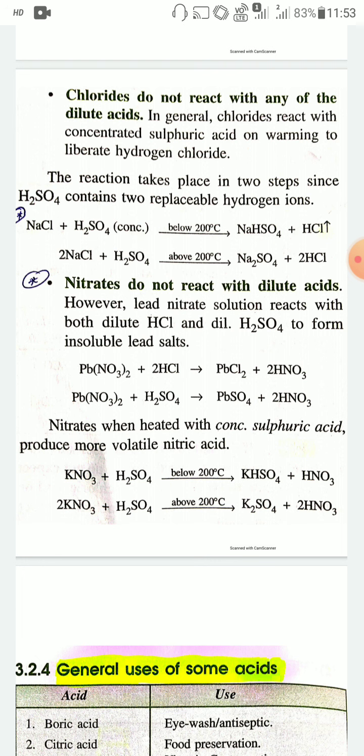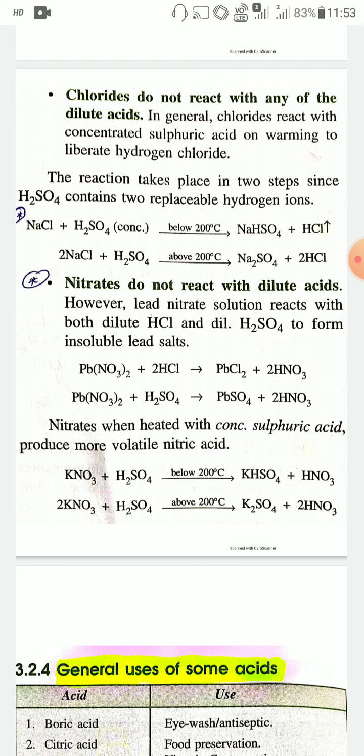But above 200 degrees Celsius, the products are different. When sodium chloride, 2NaCl, reacts with H2SO4, it will produce Na2SO4, sodium sulfate, plus 2HCl.